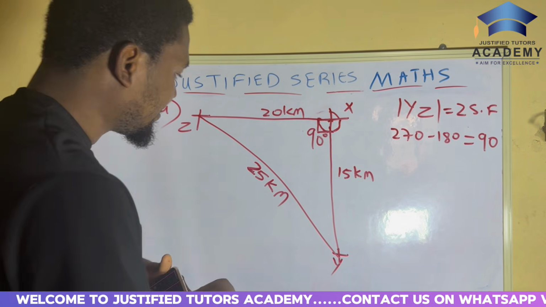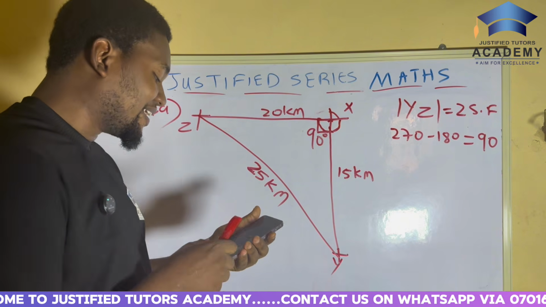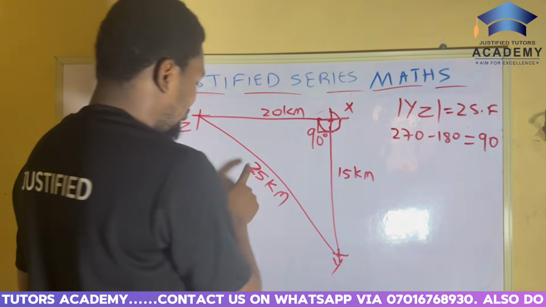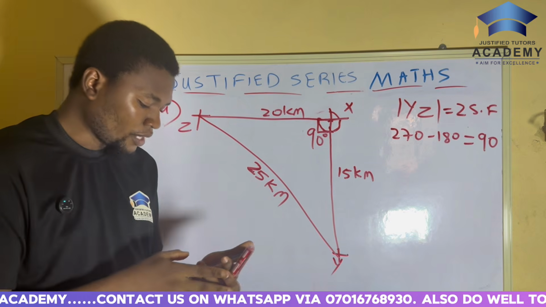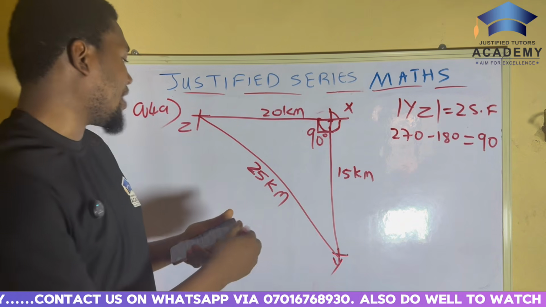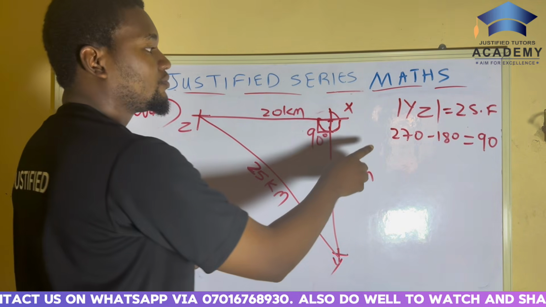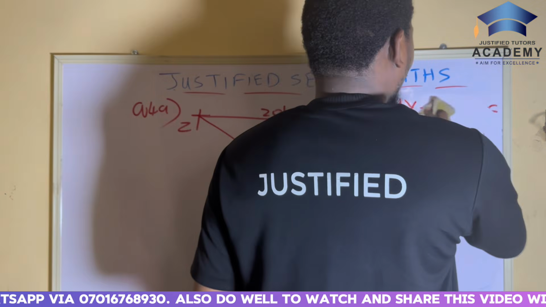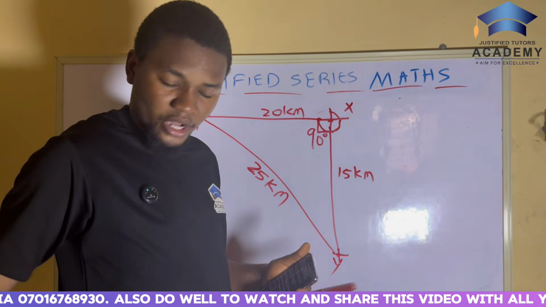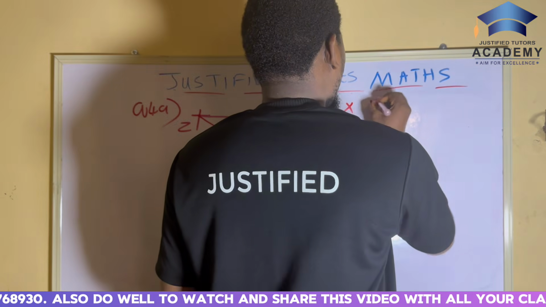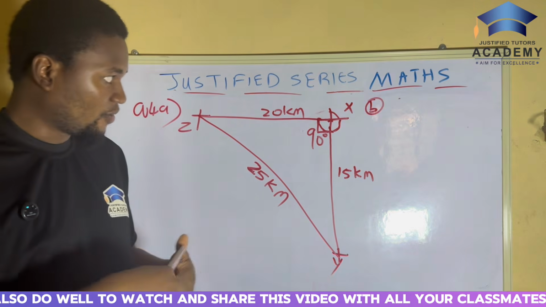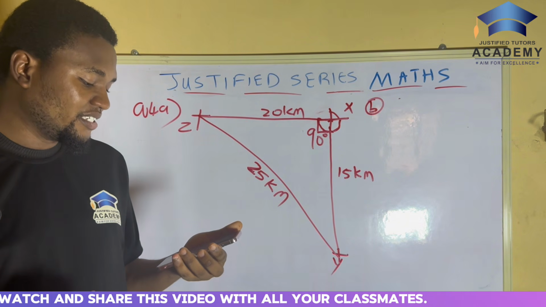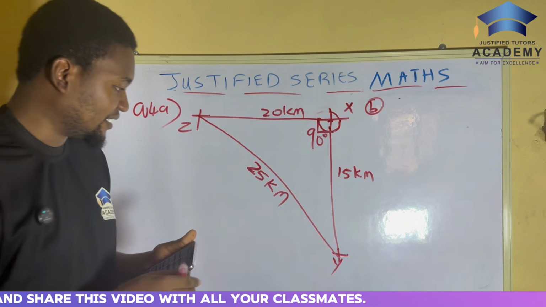25 kilometer. So now the question said, to two significant figures, that's it there. Now the question said B. Let me write B on this side. They said: B, find to the nearest degree the bearing of Y from Z.